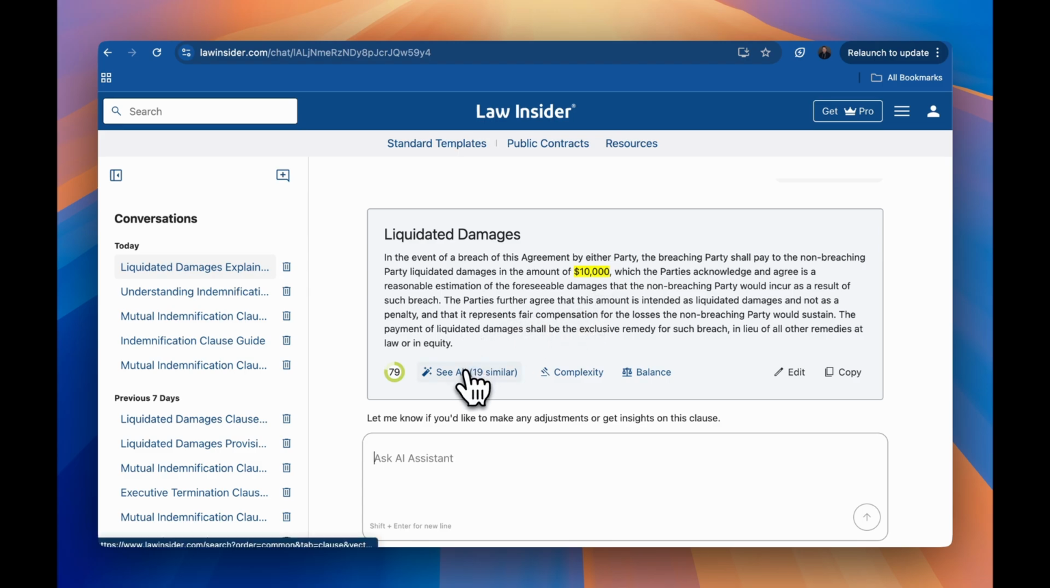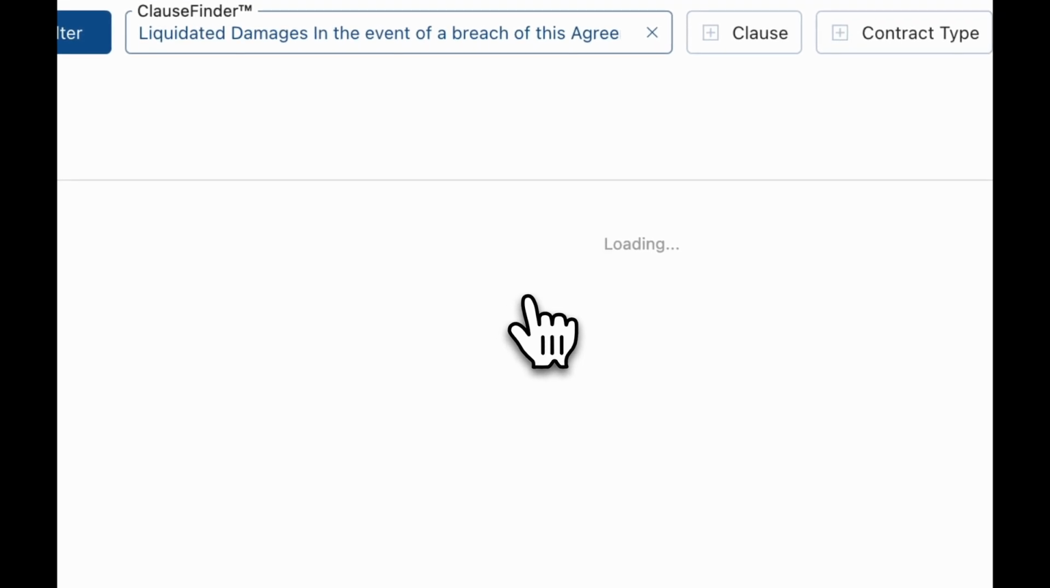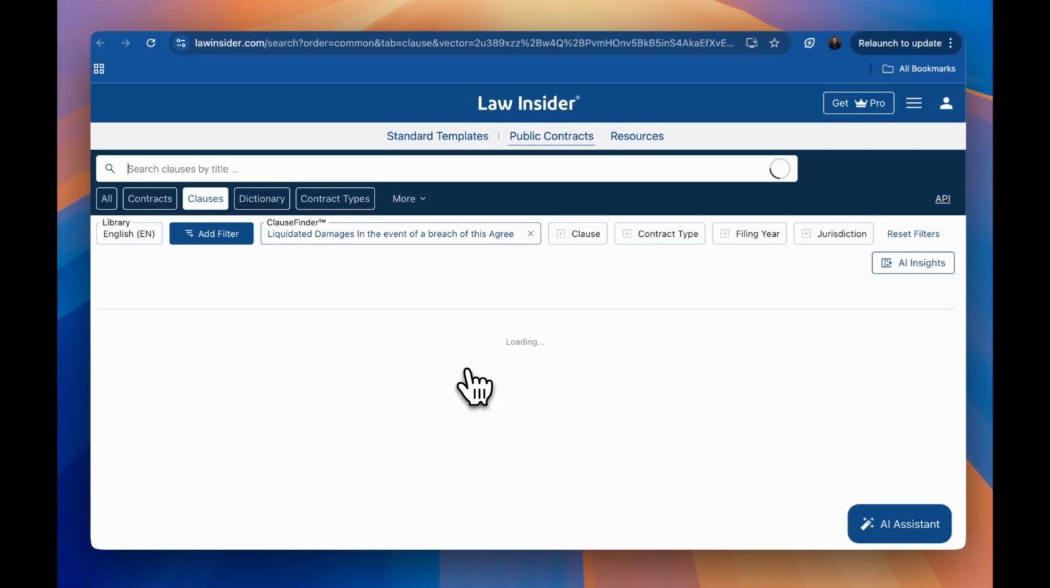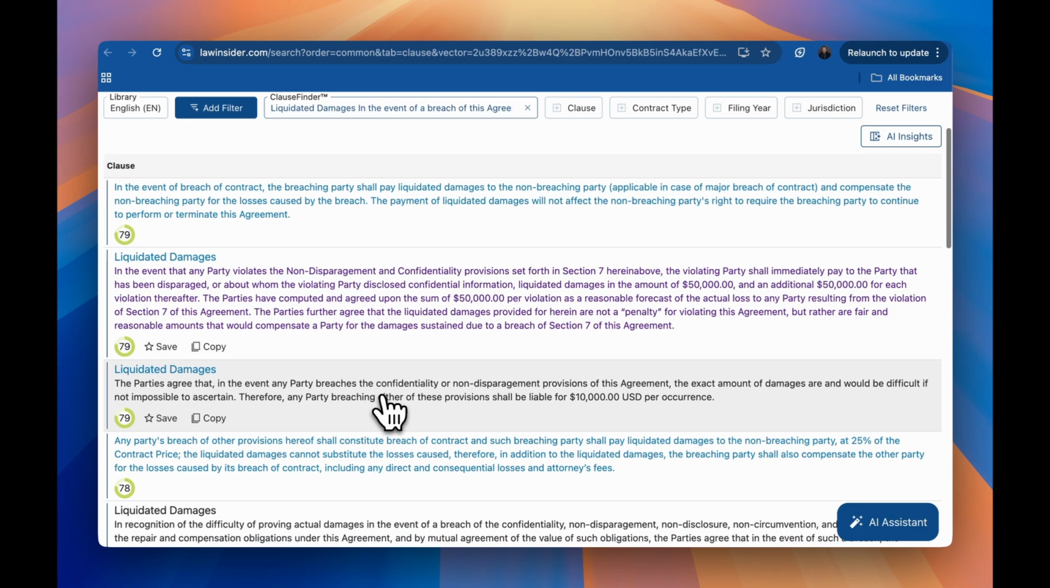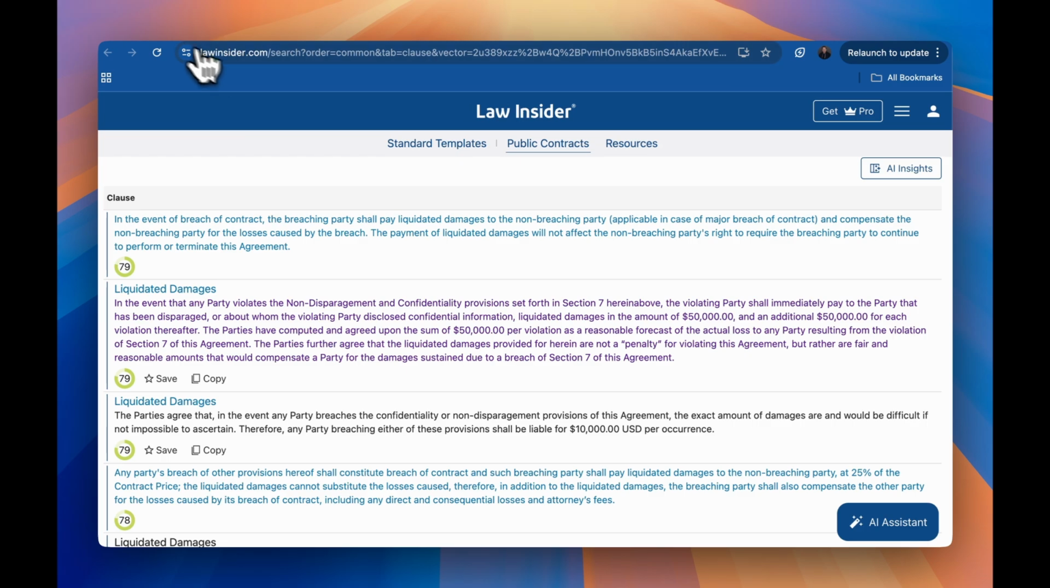I can also go to see all, and so I can see the source where these clauses are compared against or where they're benchmarked, and I can go all the way down to the contract level to see types of agreements where this clause has been used in the past.